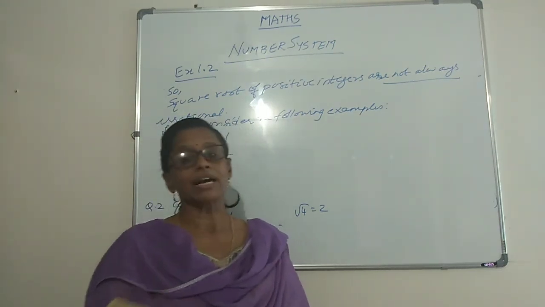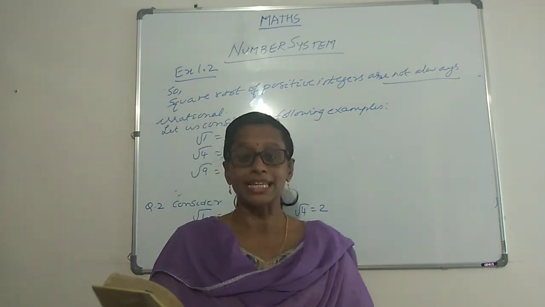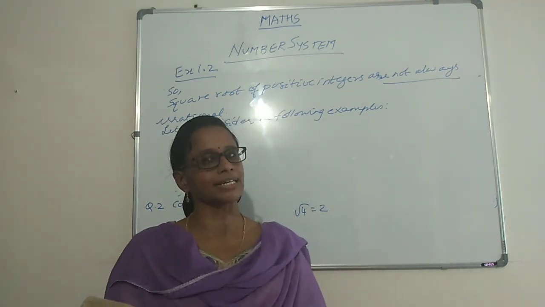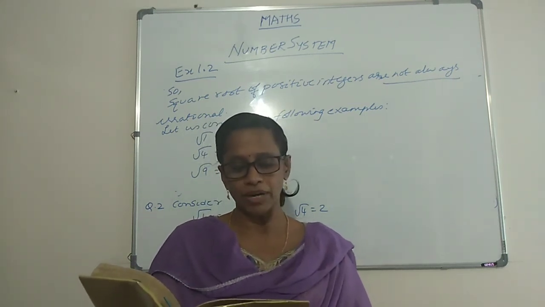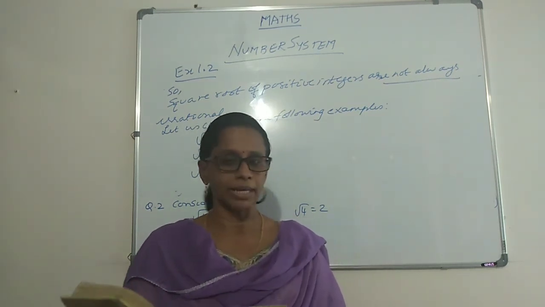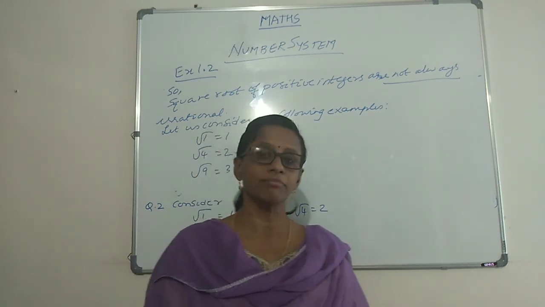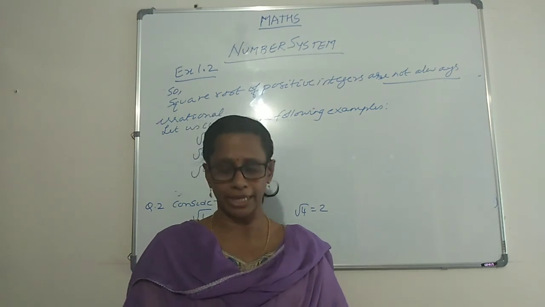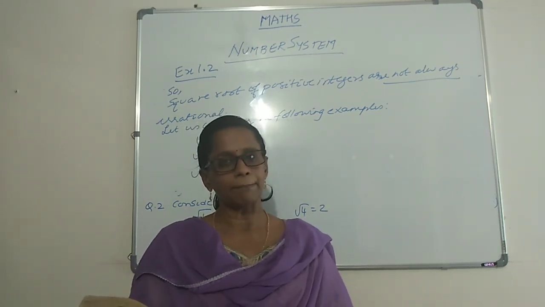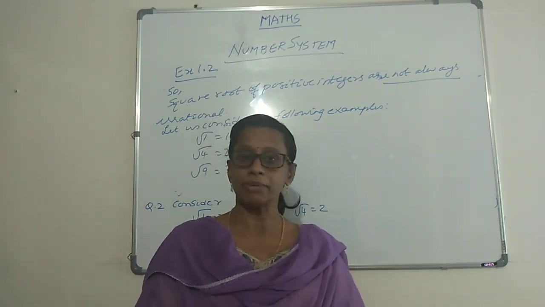So this is what they are expecting out of that question. Okay. Then we come across question number 3. Now, question number 3, it's a construction. We have got to construct it. Show that root 5 can be represented on the number line. There are 2-3 different methods of showing the position of root 5 on the number line. We will be taking up, as I said, there are 2 or 3 methods of doing it.